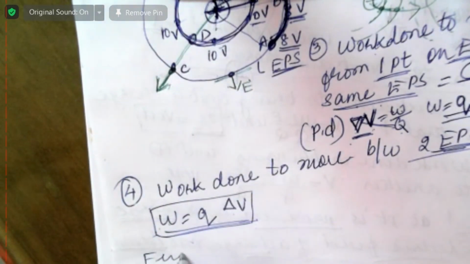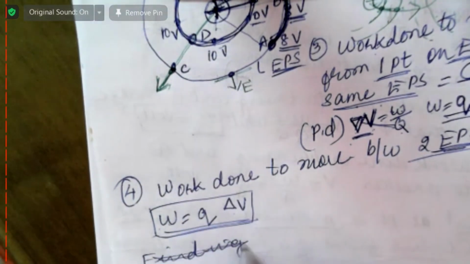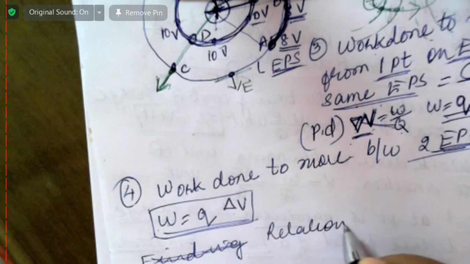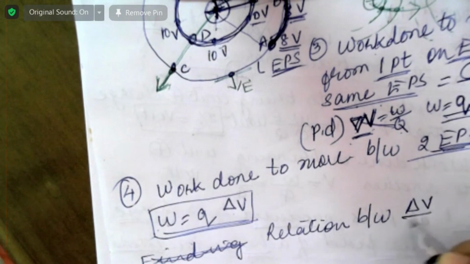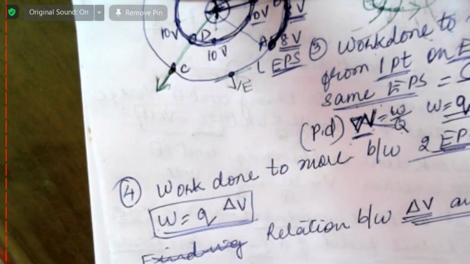It is a very useful formula, a relation between potential difference delta V and electric field strength, and that formula is E is equal to delta V by delta R, or you can write it as potential difference, V by D.